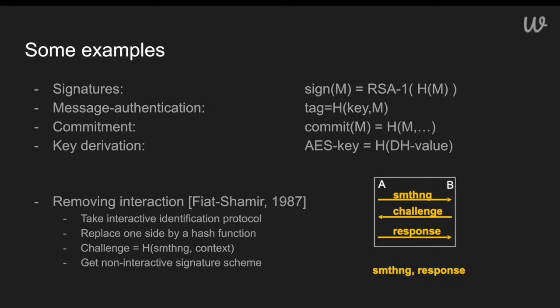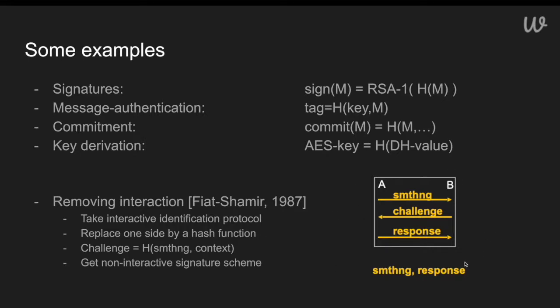But in the future you could very quickly prove, by revealing the message, that you committed to a value in the past. And there are a few other applications that we use hash functions for, and certainly this is not an exhaustive list.